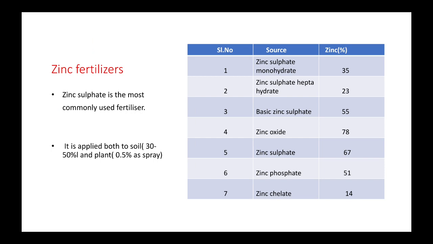So what are the sources of zinc fertilizers? First one is zinc sulfate monohydrate, zinc sulfate heptahydrate, next basic zinc sulfate and zinc oxide, zinc sulfate, next one zinc phosphate and zinc chelates. These are all the sources of zinc fertilizers. Among these, the highest value of zinc is present in zinc oxide and the least in zinc chelate.